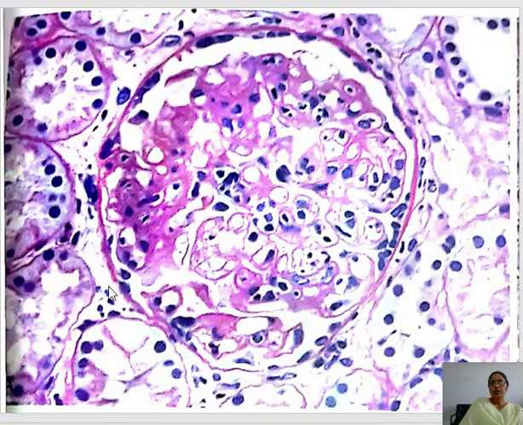Now this diagram is showing the glomeruli, and this is the example of humoral rejection or antibody mediated rejection, in which there is increased mesangial deposition of basement membrane material, and there is duplication of the capillary wall. There is deposition of proteinaceous material here, and it will obliterate the mesangial structure. So this is the antibody mediated rejection.